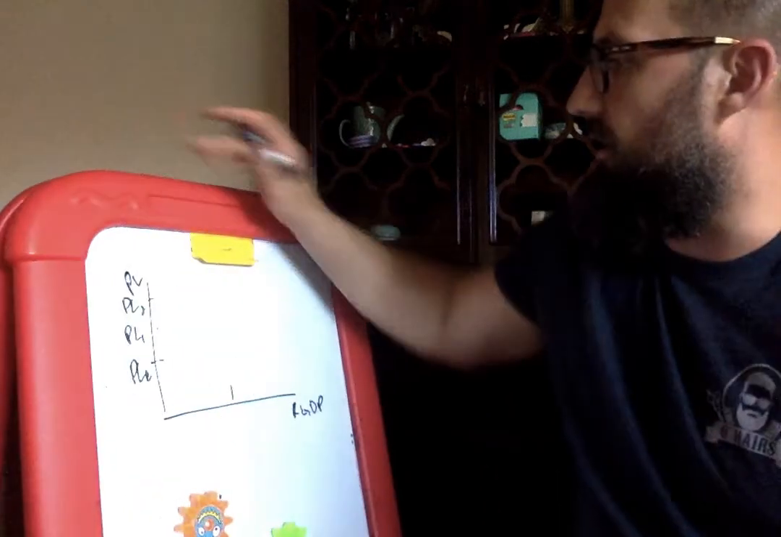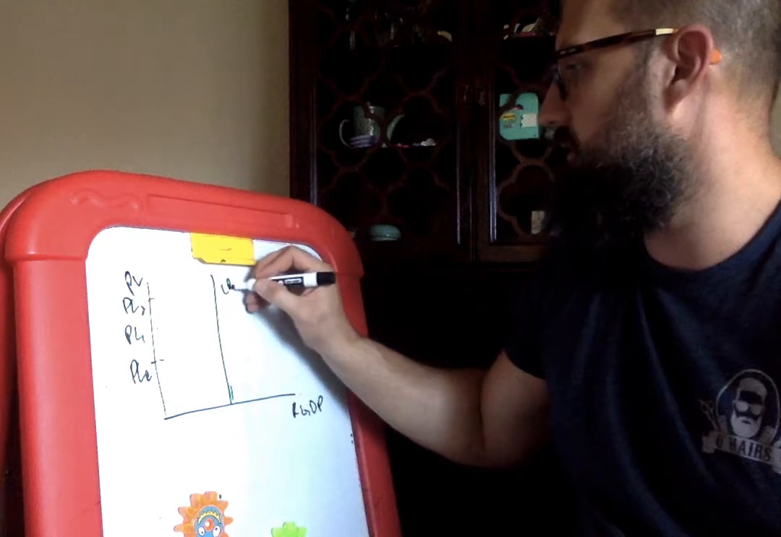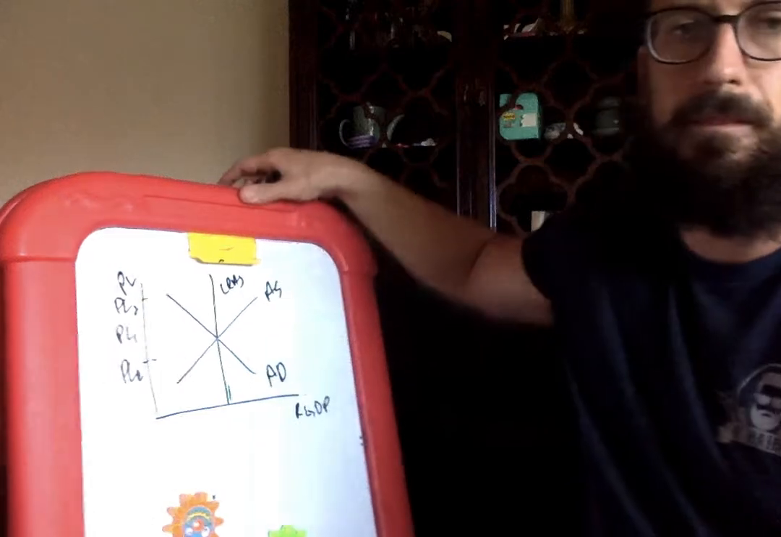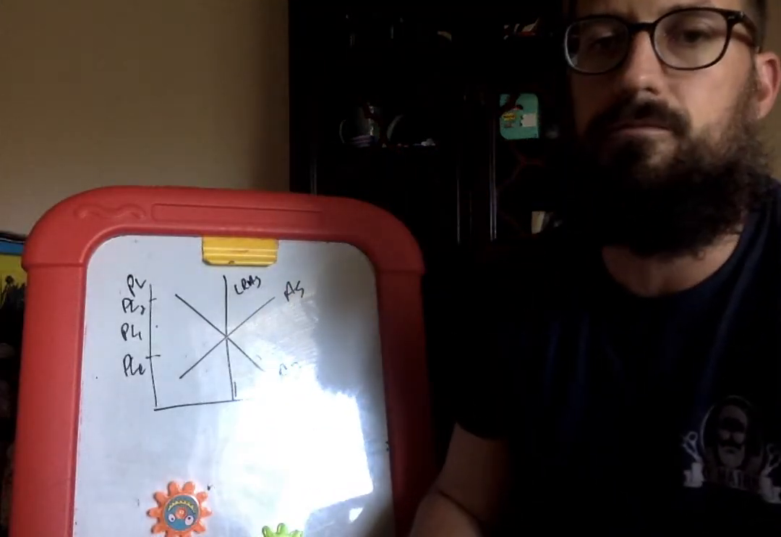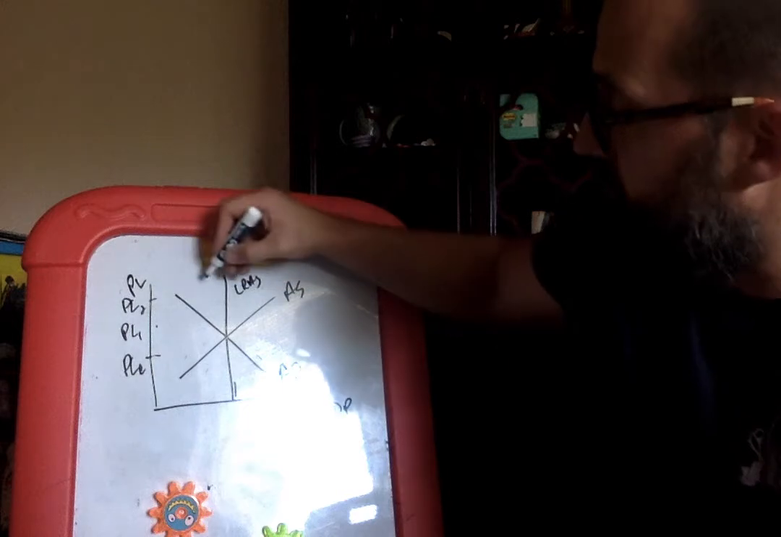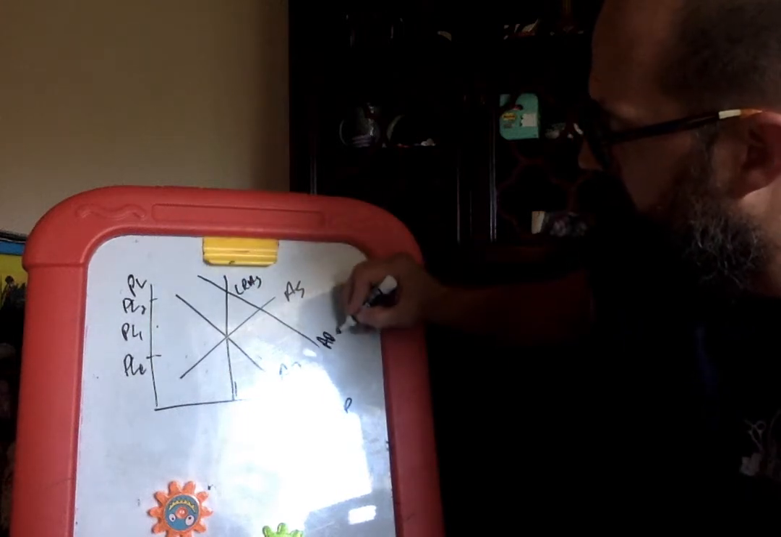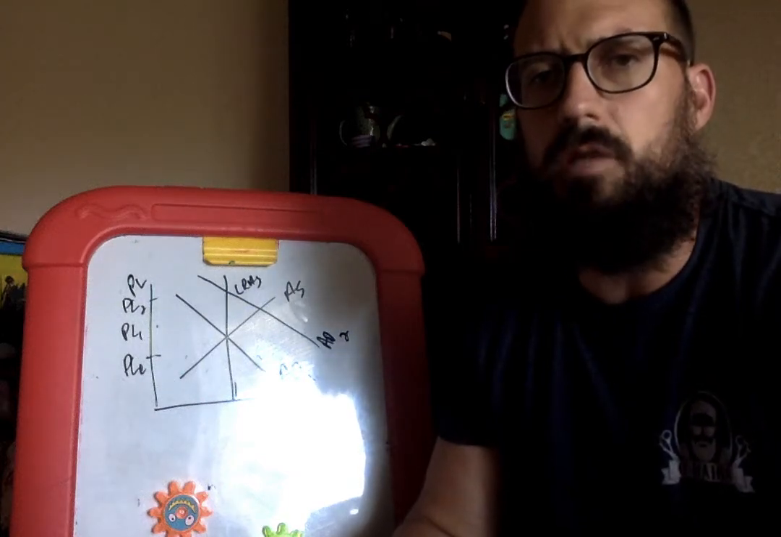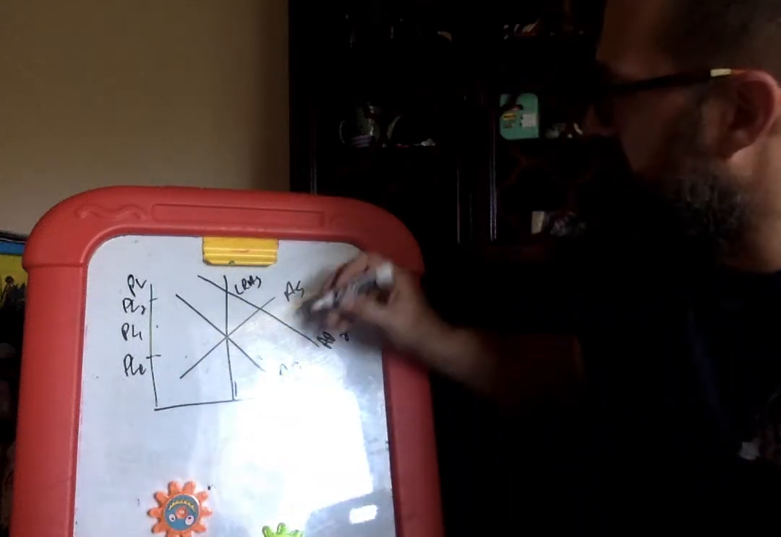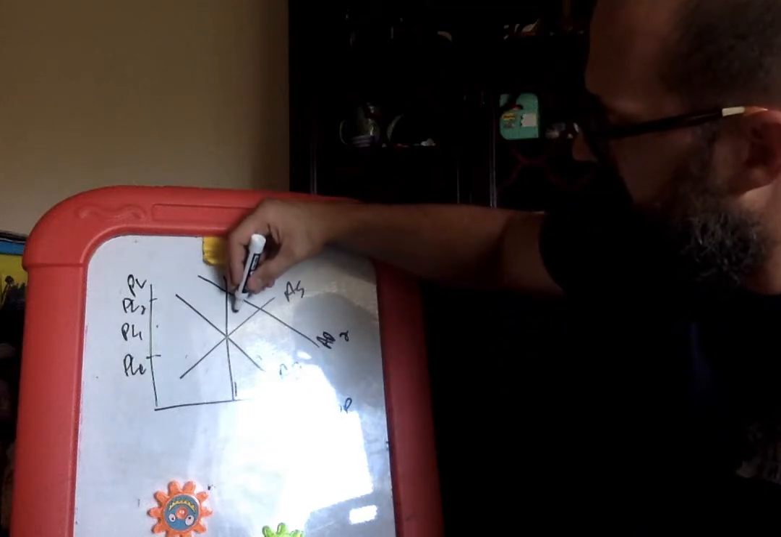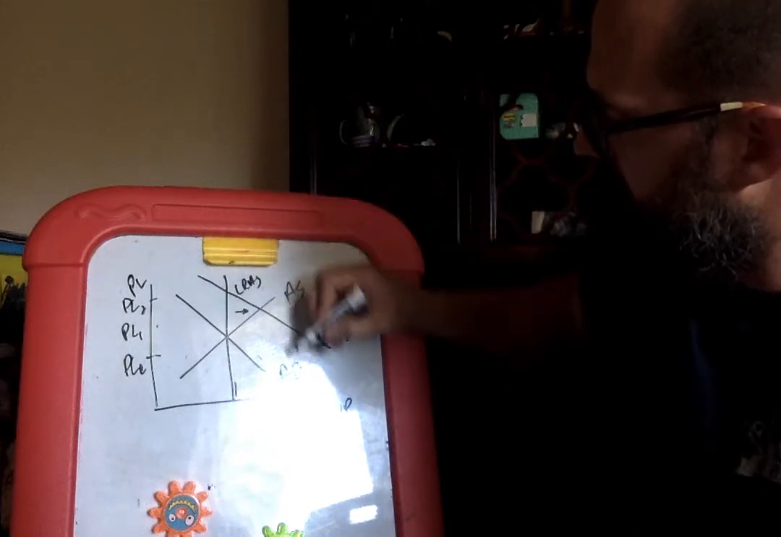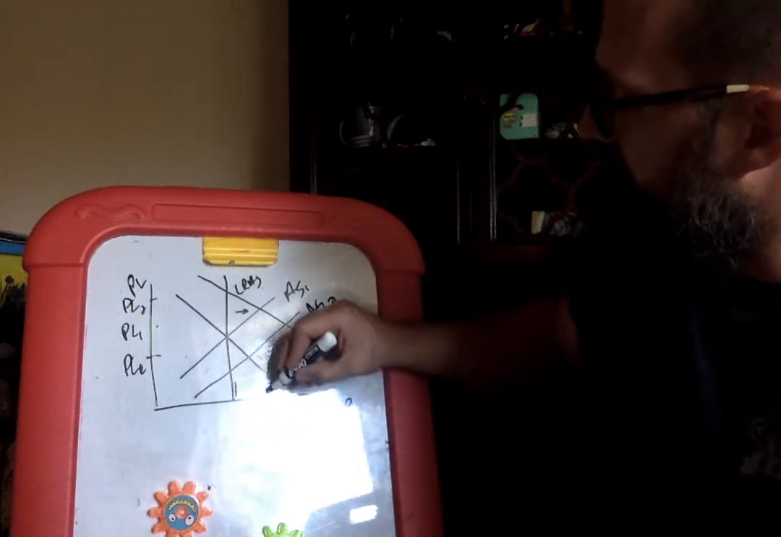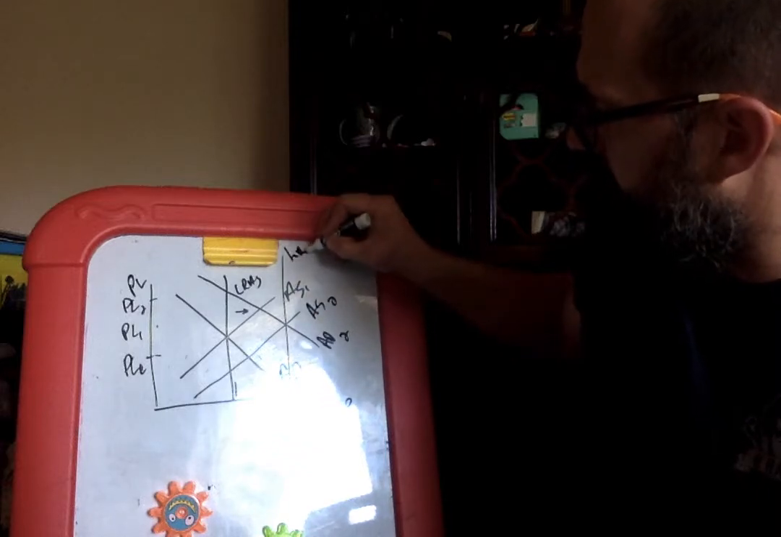So if we've got here our LRAS, our AD-AS model, and if I increases, that's going to shift AD out. And because of that, you'd also shift your AS curve, and then you would shift your long-run aggregate supply curve.